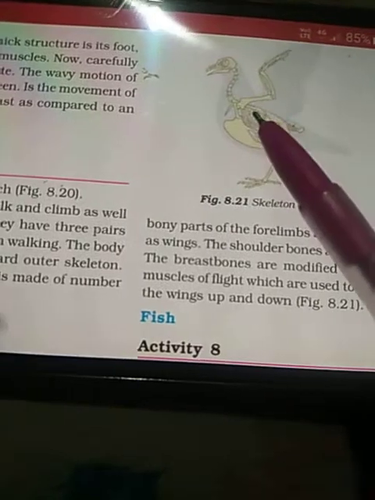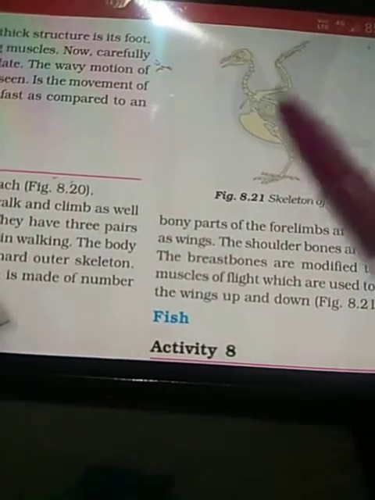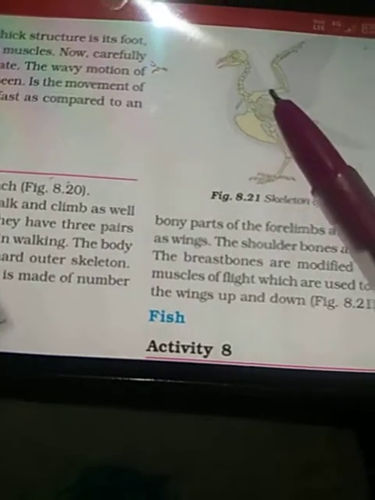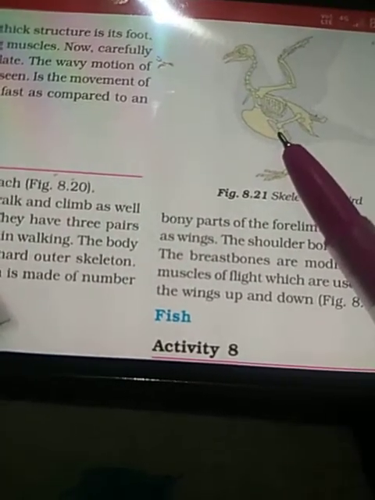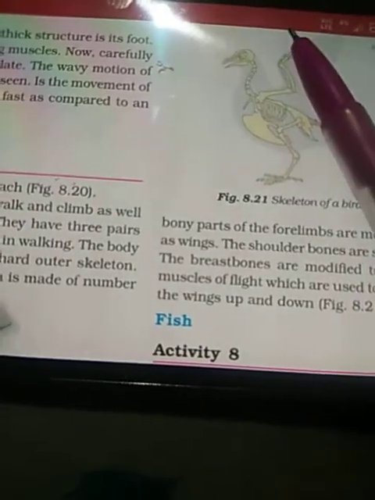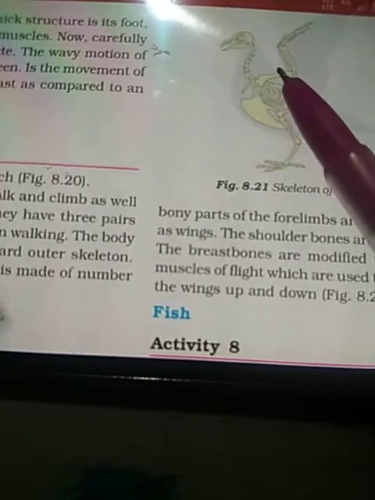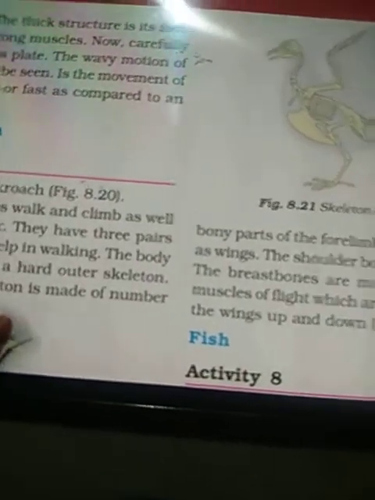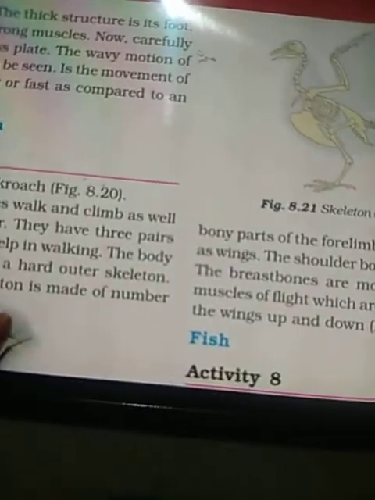And you must have seen while flying, while moving upward in the direction, birds flap their wings in a downward or upward direction. When the wings come downward, it is known as downstroke, and when the wings go up, it is known as upstroke. So by repeating these upward and downward strokes, the bird is able to fly in the sky.